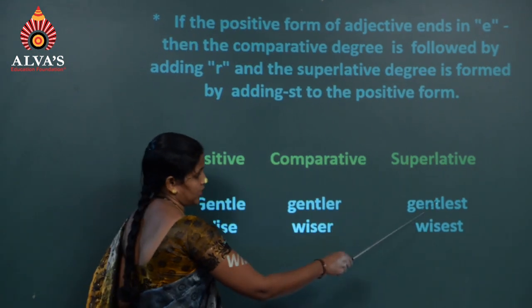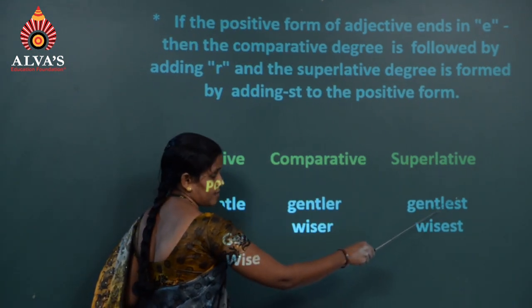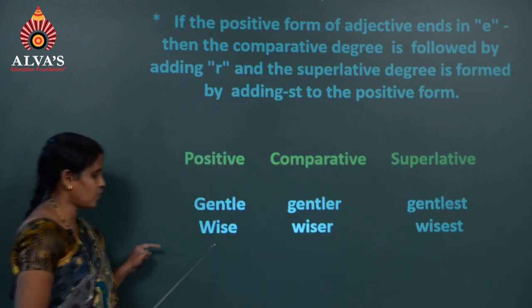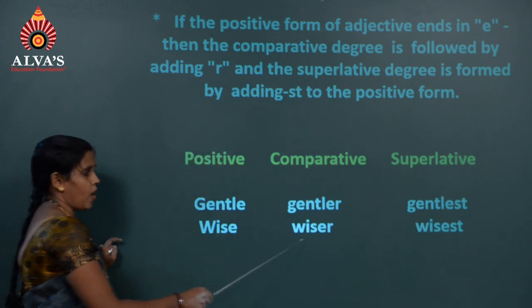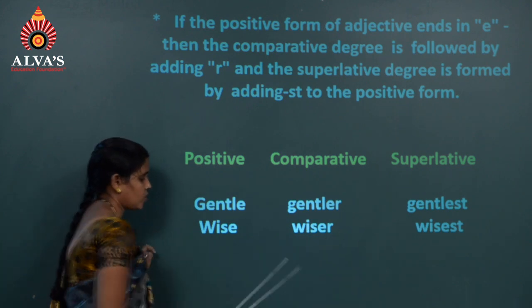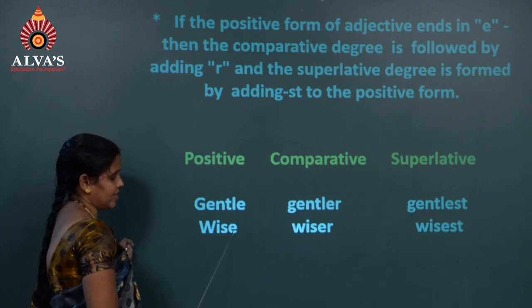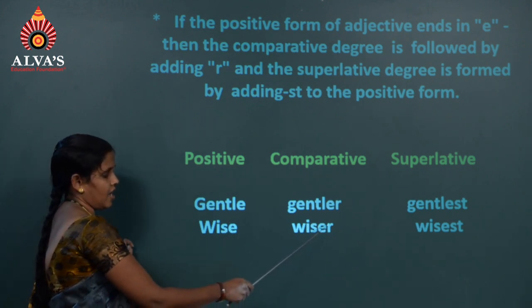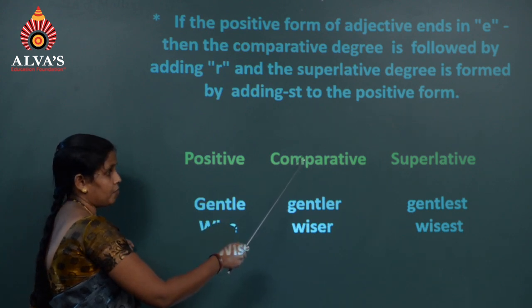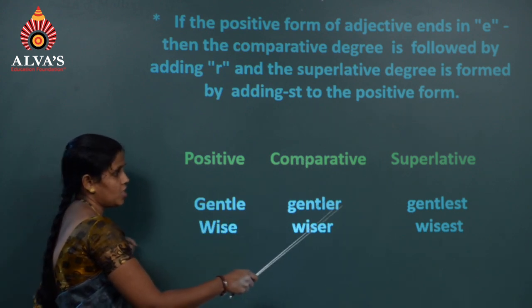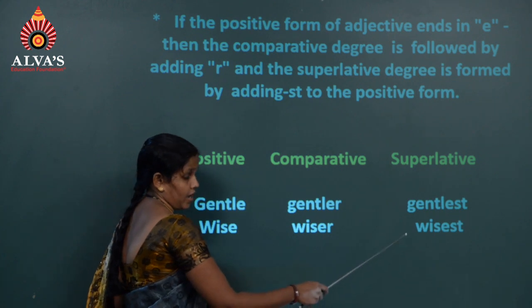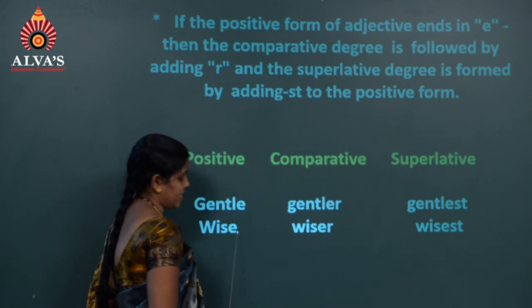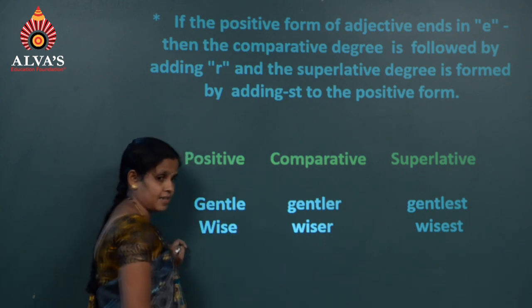Gentlest is the superlative because you have added st. Next one is wise, wiser, wisest. Wise, the last letter is e, so just add r and the comparative will be formed. Superlative is wisest, e is already there, just add st.